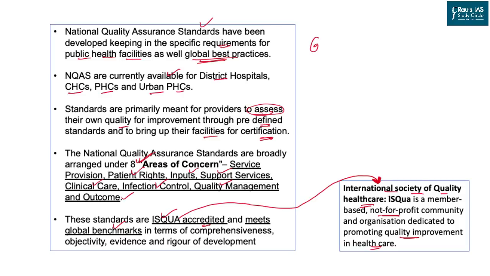All these examples could be utilized by you for your mains answer writing when there is a topic of health in your General Studies Paper 1 with respect to society, and General Studies Paper 2 with respect to health and education. This could also be utilized by you in your essay paper whenever a topic related to health is asked. With this, let us now move to the next article for the day.